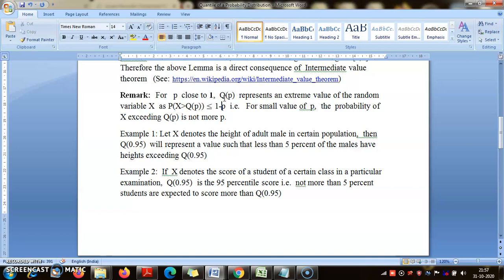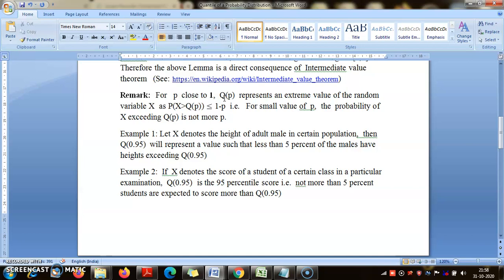Then q_0.95 will represent that number such that only 5% of the males will have height exceeding q_0.95. That means it will represent a large height, say 6 feet or 6.2 feet. So you will have only a small fraction of males who would have height more than 6.2 feet.